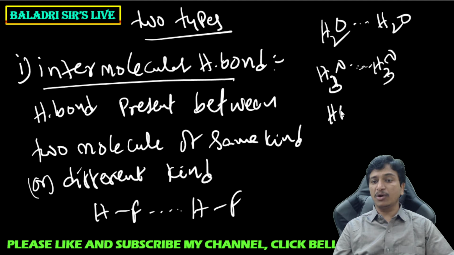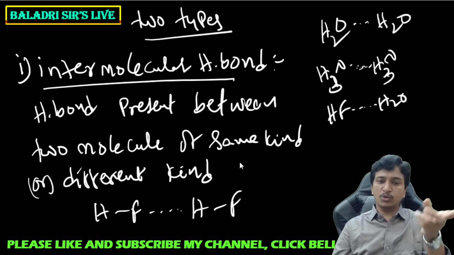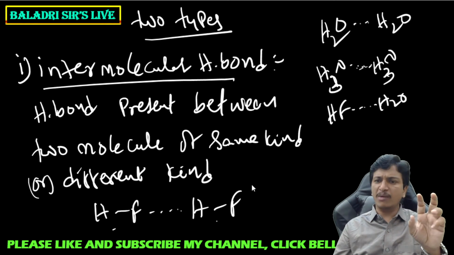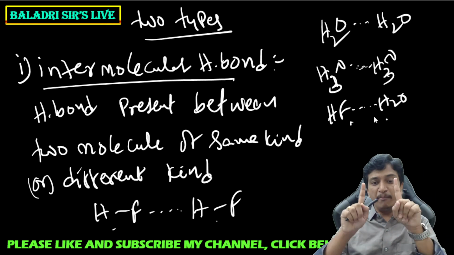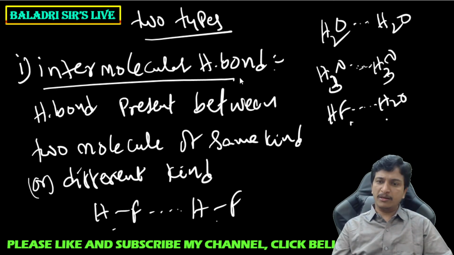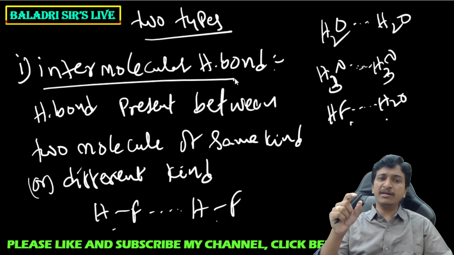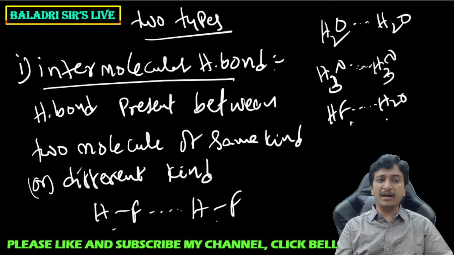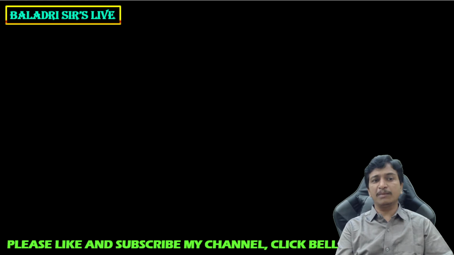Between an HF molecule and a water molecule also a hydrogen bond can exist. So you can take either the same kind of molecules or different kinds of molecules. Between two molecules, if a hydrogen bond is forming, it is called an intermolecular hydrogen bond.